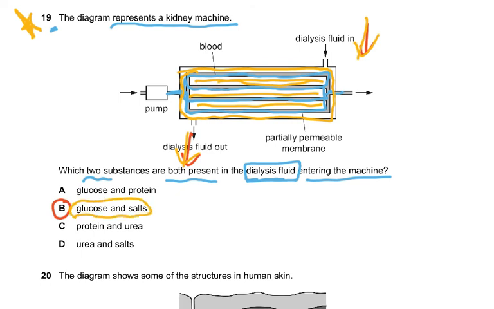The rest is all wrong. Proteins, there's no possibility of any protein presence, so both of these are totally wrong. Urea, of course, we don't want, there's no urea in the dialysis fluid. The dialysis fluid is there so that the urea in the blood diffuses out and enters the dialysis fluid and is removed from the body, because the kidneys are not working.